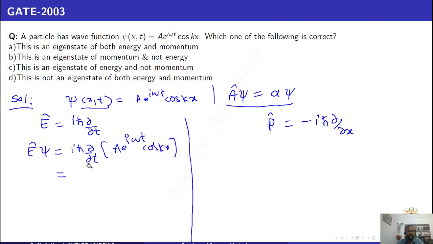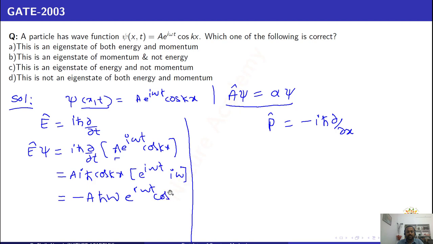So this is the derivation with respect to time t. I will write iħ cos kx, and A is also there, so I will write A here. The derivative of e^(iωt) is e^(iωt) into iω. i into i, you get minus 1, and there is ħω e^(iωt) cos kx. I will write this as minus ħω A e^(iωt) cos kx, that is nothing but psi. So this is in the form of the eigenvalue alpha into psi.